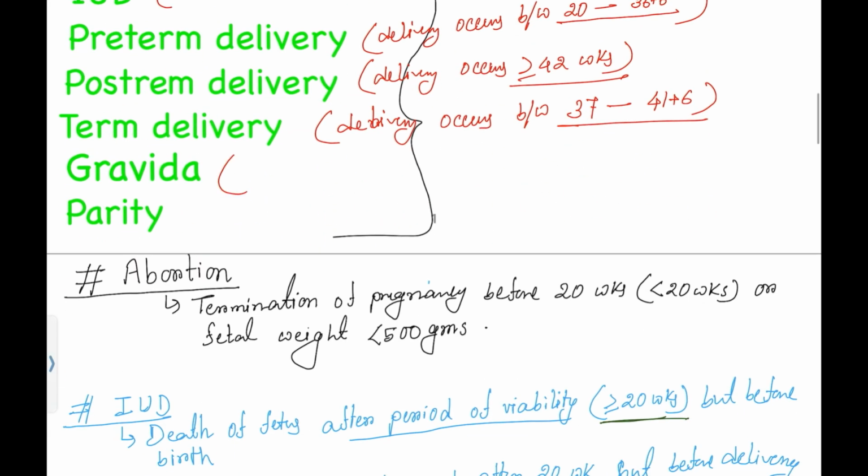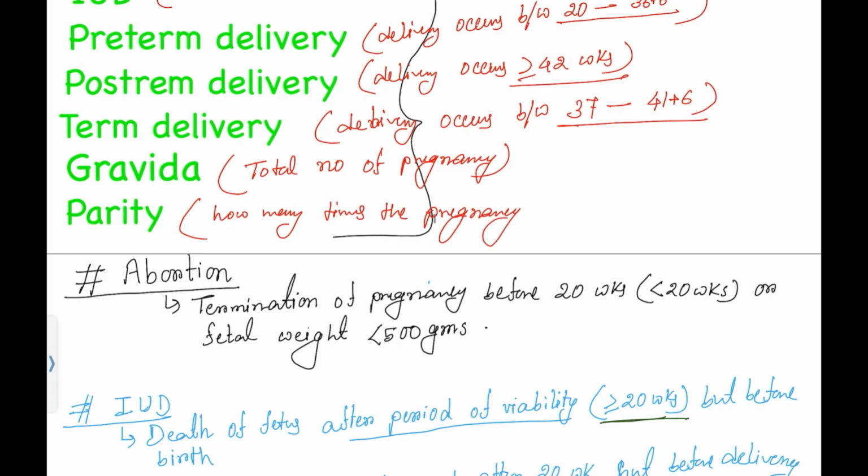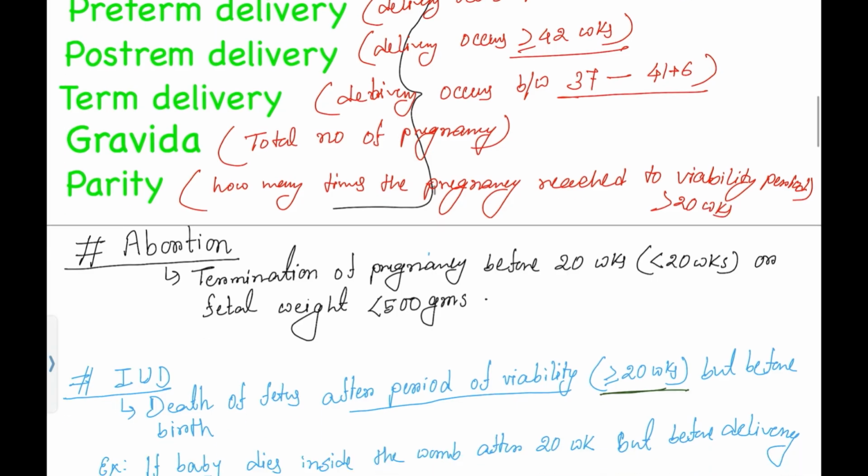What about Gravida? Just simply remember, total number of pregnancies. How many times the female has conceived, that will be considered as Gravida. What about parity? How many times the pregnancy reached the viability period, which means more than or equal to 20 weeks, we will call it parity.